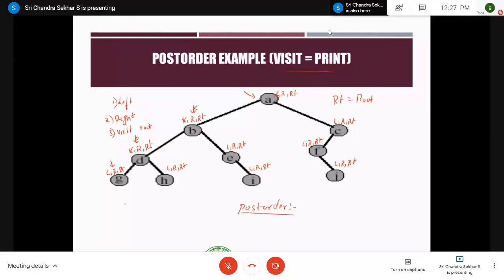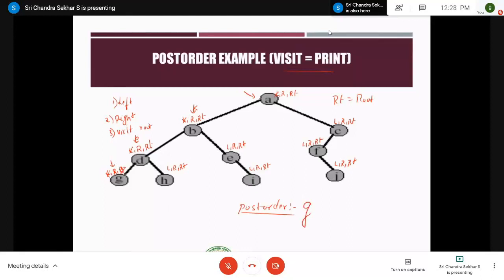At G, the first step is saying to go to left. Since there is no left child, just strike it off. And the second step is saying to go to right. Since there is no right child, you just strike it off. And as the last step, it is saying visit the root. Visiting the root is nothing but printing the root. Therefore, you print this node value and then you strike it off.